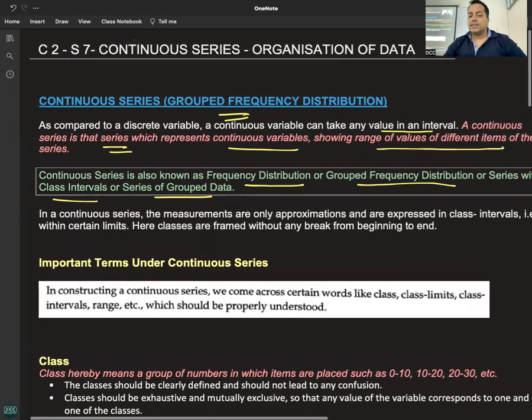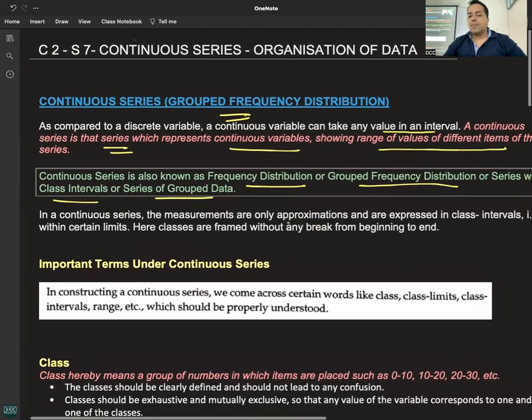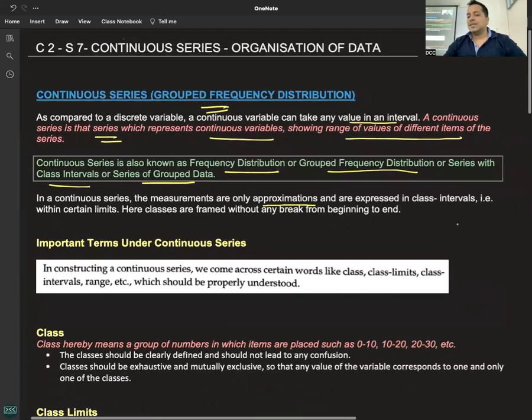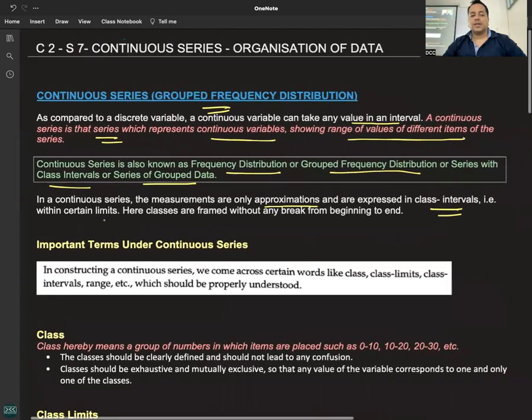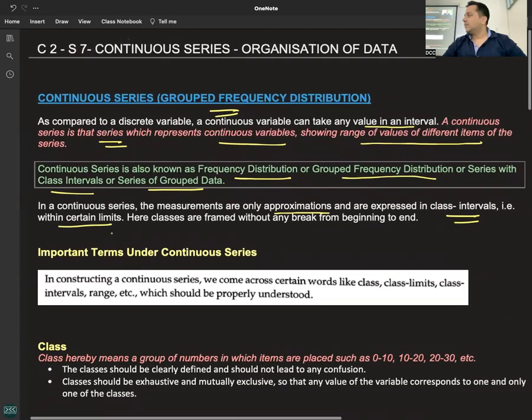In a continuous series, the measurements are only approximations and are expressed in class intervals, that is within certain limits. Here the classes are framed without any break from beginning to end. अब जैसे marks थे 10, 15, 20, तो there are gaps. 16, 17, 18 का है, नहीं है सर किसी के. Still there are gaps. Continuous series में without any break from beginning to end.